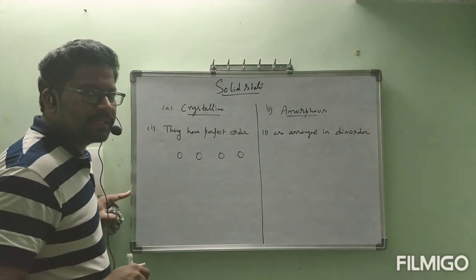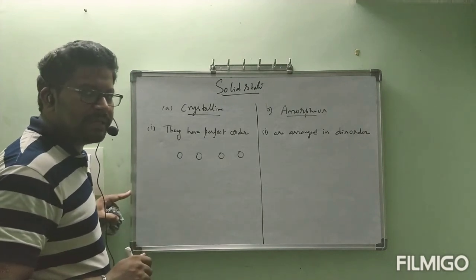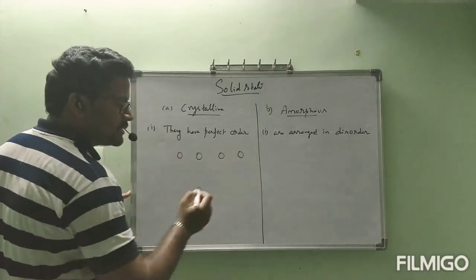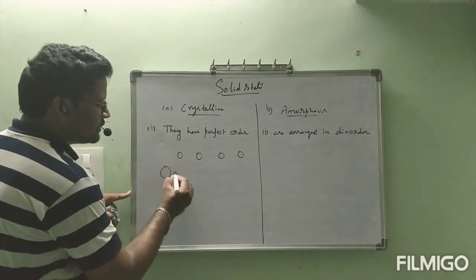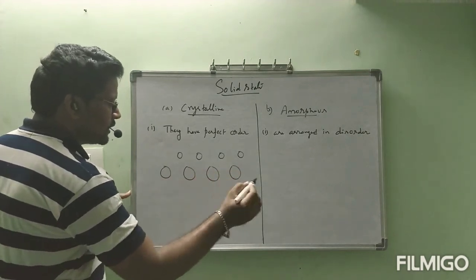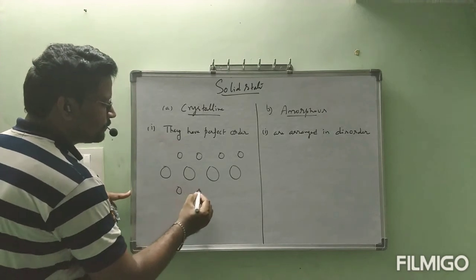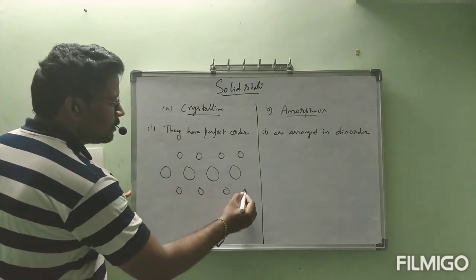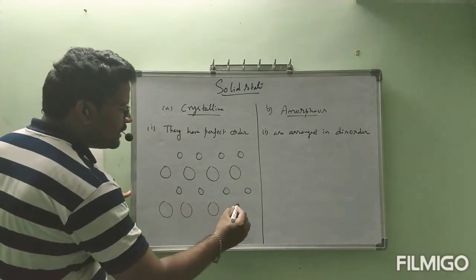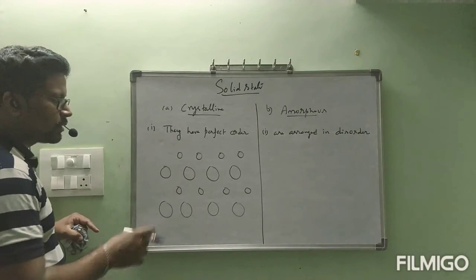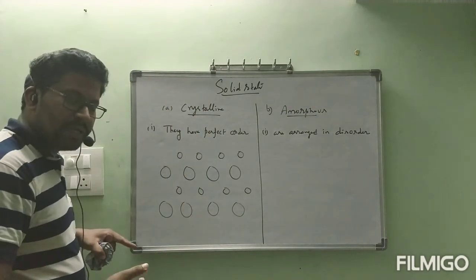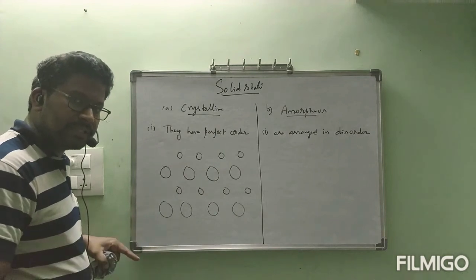NaCl contains two types of particles, Na plus ions and Cl minus ions. See, these are Na plus ions, next Cl minus ions, next again Na plus ions, next again Cl minus ions. Like this, perfectly they will be aligned in an order.